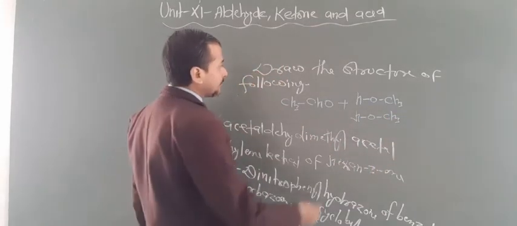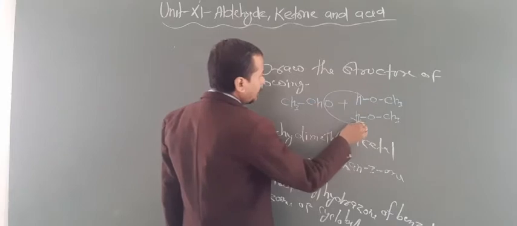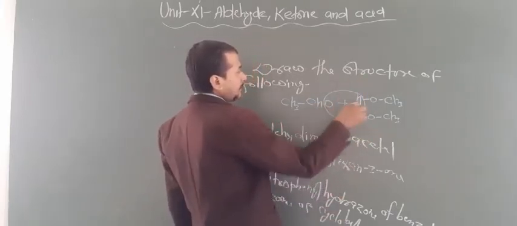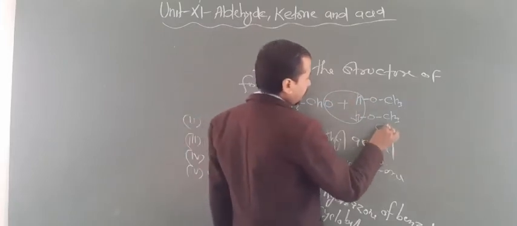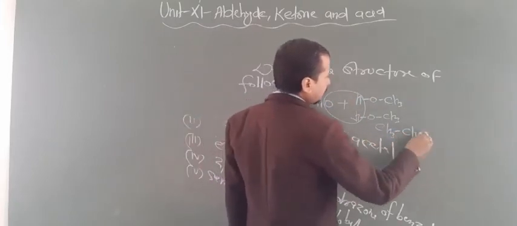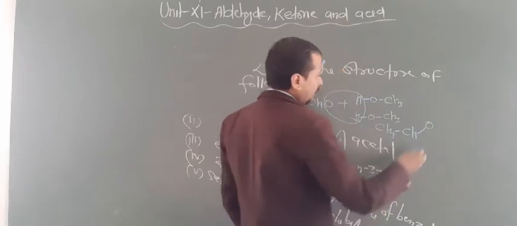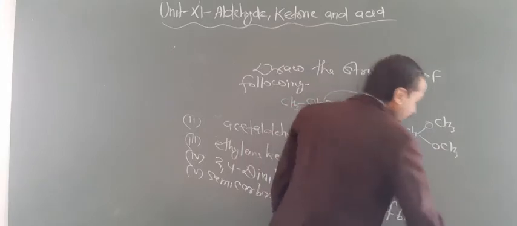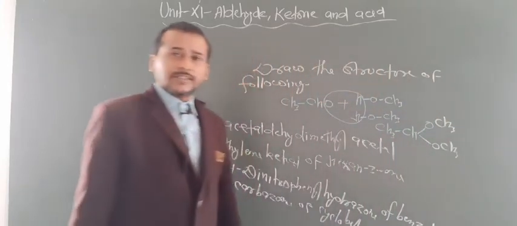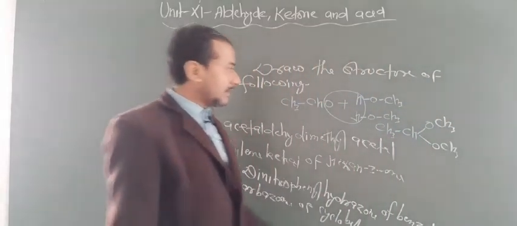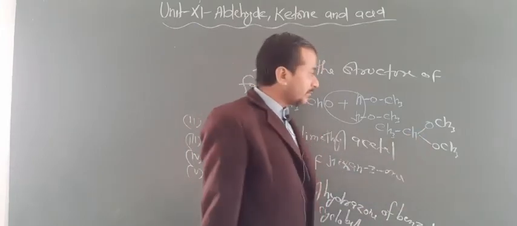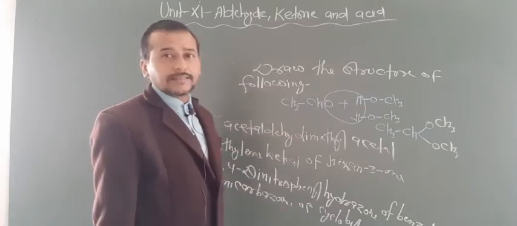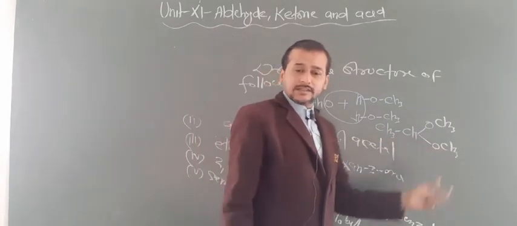Now you have to remove a water molecule from here. This O attaches with this C, this O attaches with this C. So now your structure will be CH3CH(OCH3)(OCH3). So this is a type of gem-dialkoxy compound. Here alkoxy means methoxy. So this is basically the structure of acetaldehyde dimethyl acetal, and this is known as an acetal. Are you getting this point?